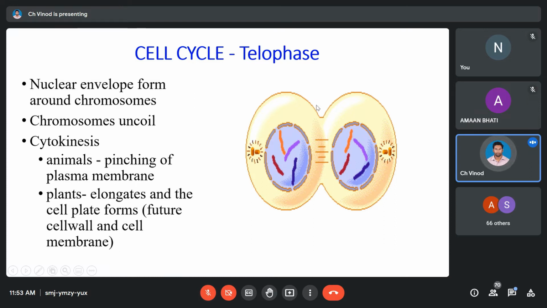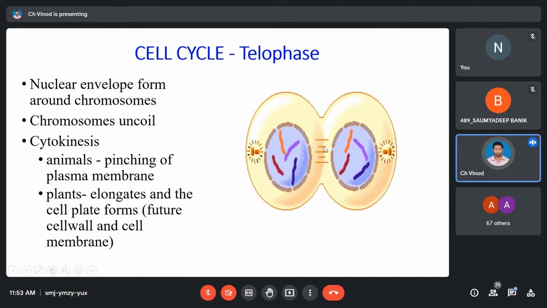For this purpose, the membrane of the cell exactly at the center will be forming something called as a cleavage furrow. Okay, so the proteins of these two cells segregate the components. Cytoplasm distribution is done. Organelle distribution will be done here, and after that, the cleavage furrow moves ahead. While the cleavage furrow moves ahead, you can see that there is a formation of something called as a cell plate. Okay, so this cell plate is formed only in case of plants. In animals, you don't see the formation.